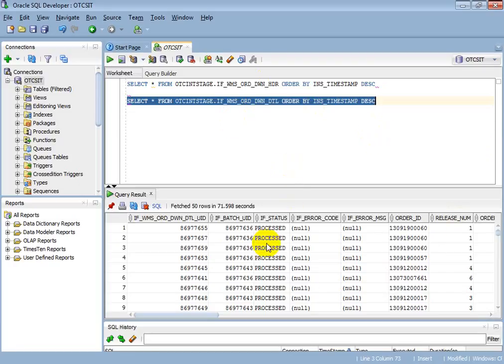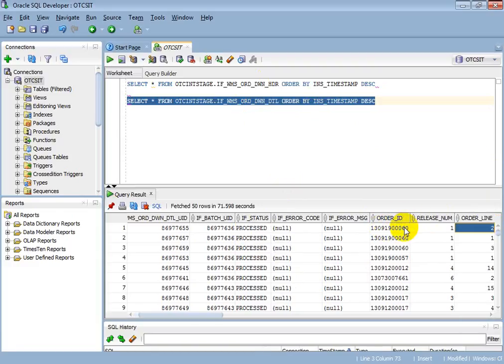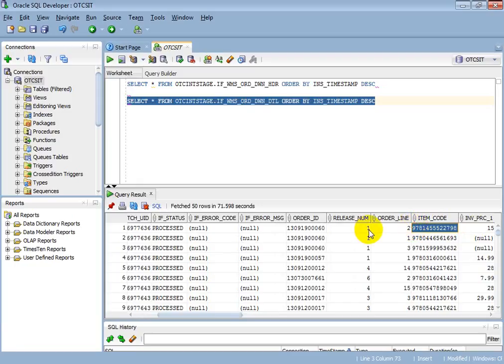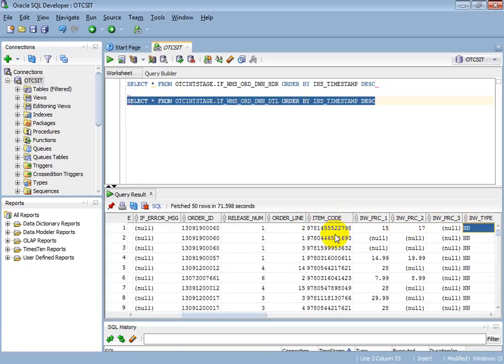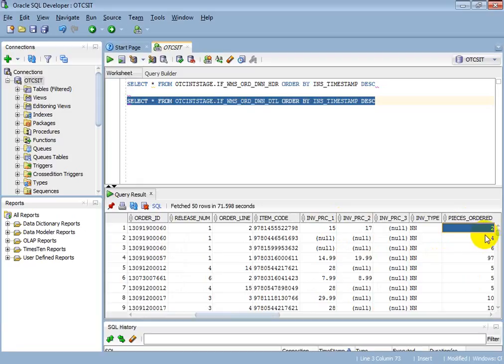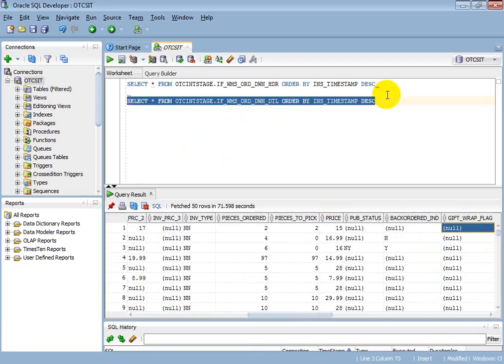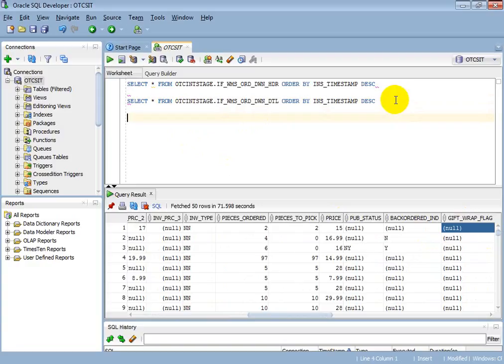So this is the order download table. Here you have order information, that is the reference number, and also the item code, that is order lines and order line number, the inventory price of that particular ISBN, inventory type, pieces ordered. Everything will be there in the detail table. And there is one more table, that is the comment table.